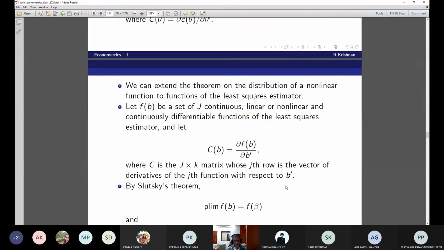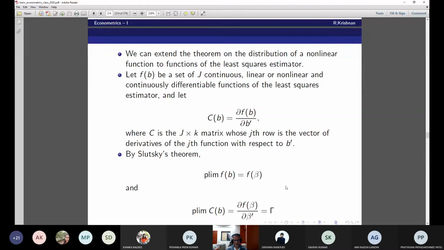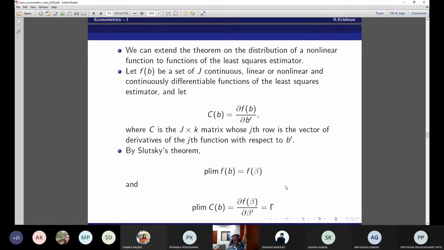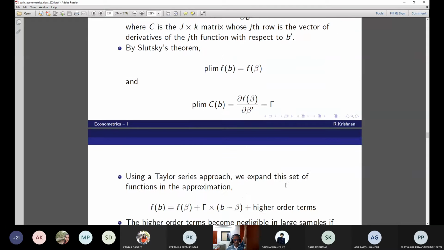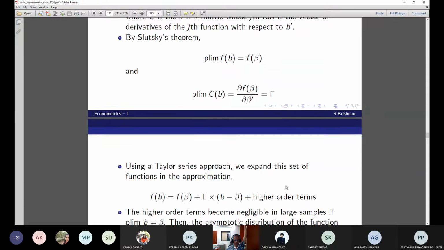So by Slutsky's theorem, plim f(b) is equal to f(beta), and plim C(b) is equal to dou f(b) by dou beta prime, equal to gamma. Using a Taylor approach, we expand this set of functions in the approximation: f(b) is equal to f(beta) plus gamma into (b minus beta) plus higher order terms.